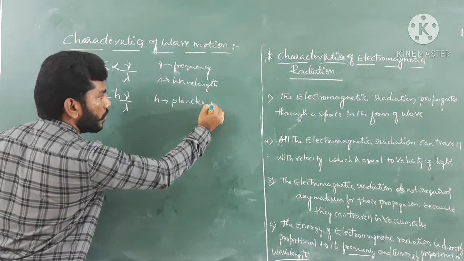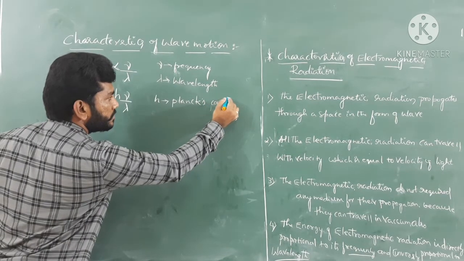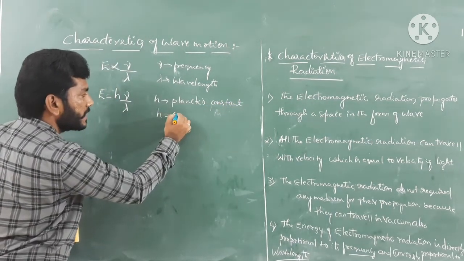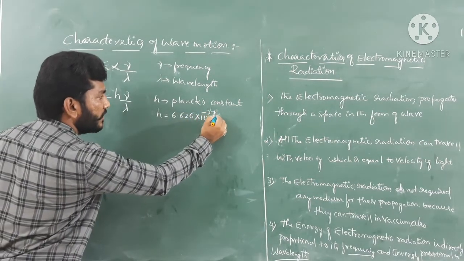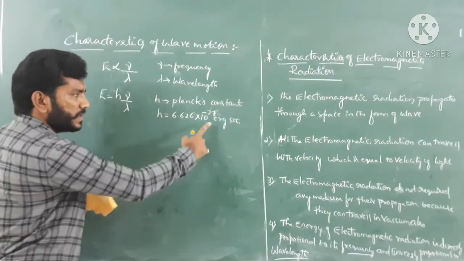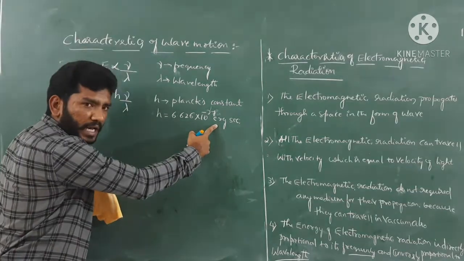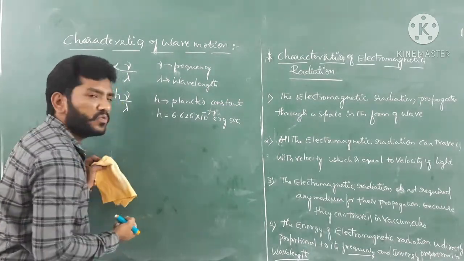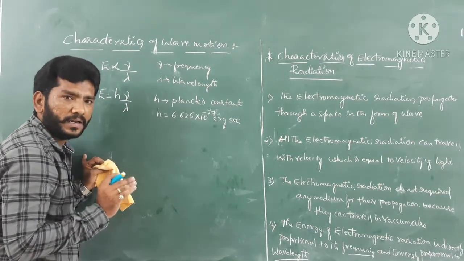Planck's constant, and its value is 6.626 into 10 to the power of minus 27 erg second. Okay, guys, how do we know that? Erg is not an SI unit. Erg is a Greek word, and its meaning is work or a task.